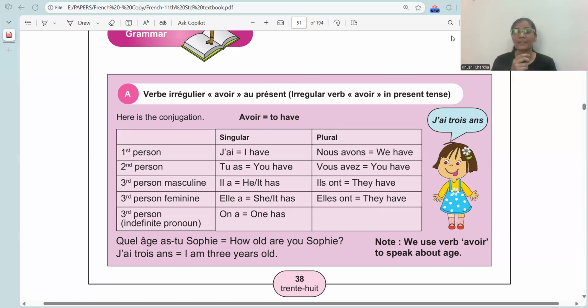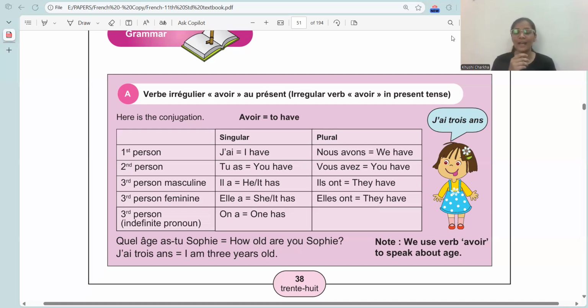I'll repeat once again. So, firstly, what does avoir mean? Avoir means to have. So, j'ai means I have. Tu as, you have. Il a, he or it has. Elle a, she or it has. On a means one has. In the plural, we have nous avons, we have. Vous avez, you have. Ils ont, they have. Elles ont, they have. These are the conjugations of the verb avoir. You need to memorize this by heart.